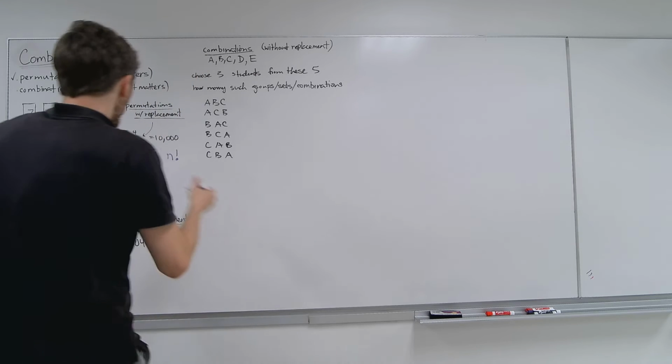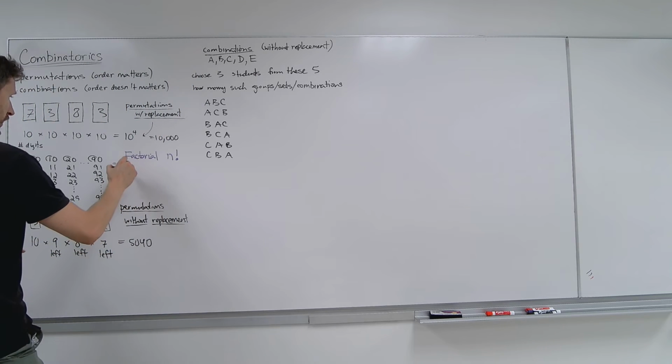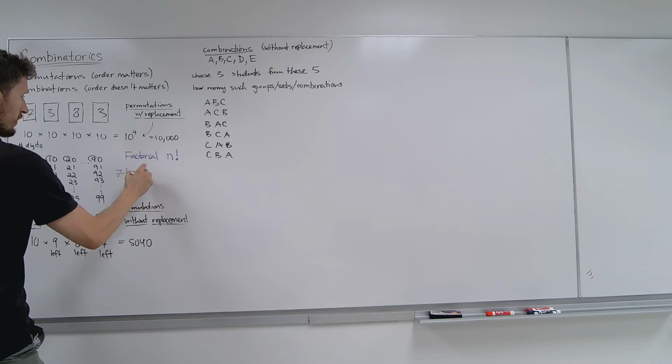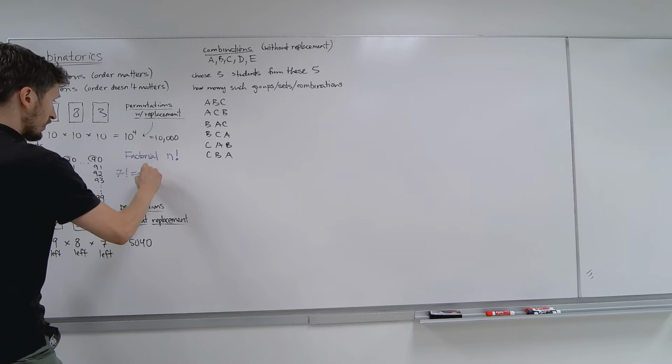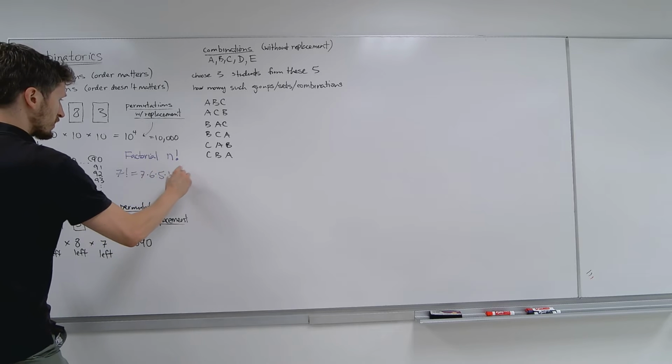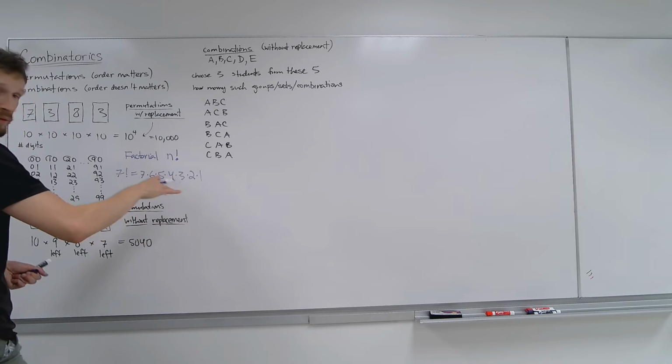What does it mean? Let me make it easy. Let's do 7 factorial. 7 factorial, let me give an example. It means 7 times, what's 7 minus 1? 6, and then 1 less, times 5, times 4, times 3, times 2, times 1. It goes all the way to 1.